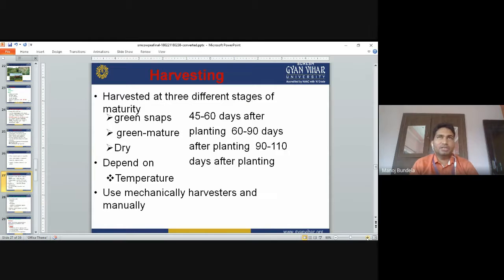Temperature, we will check whether it is more or less, and we can use mechanical harvesters. Either we can use the mechanical harvester or we can harvest manually.